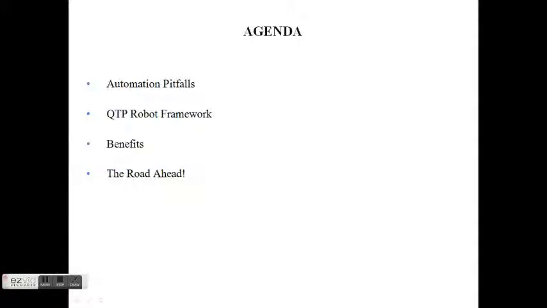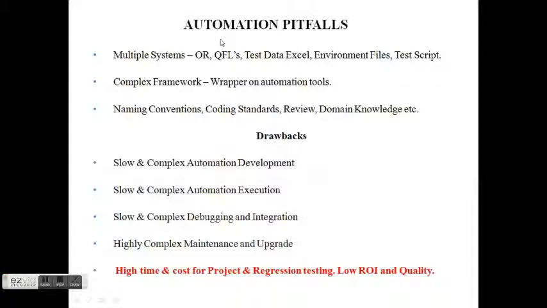So let's start with automation pitfalls. I have listed down some of the points which make any automation process complex and slow. The first point is multiple systems. In any automation project, we come across multiple systems such as object repository, quick test functional libraries, test data Excel files, environment files, and test script.